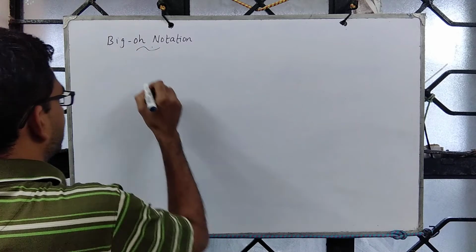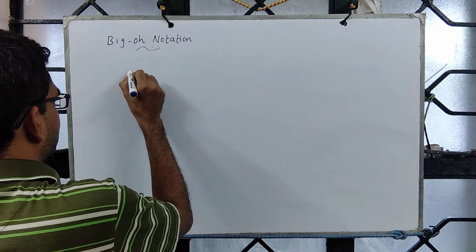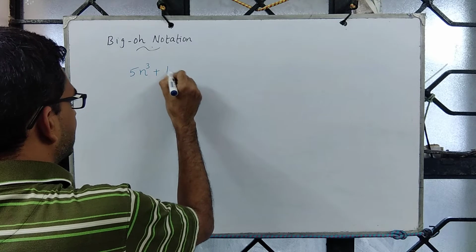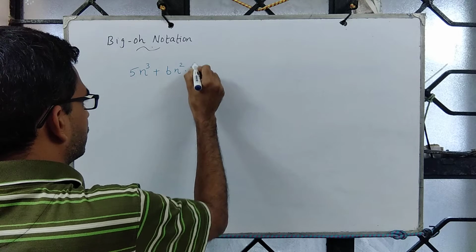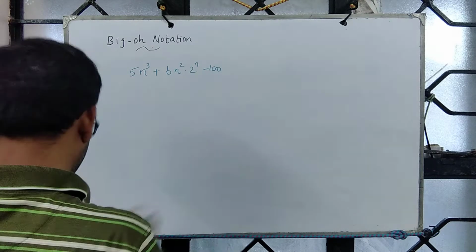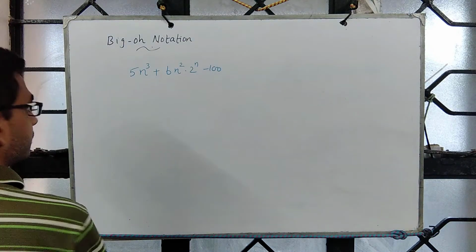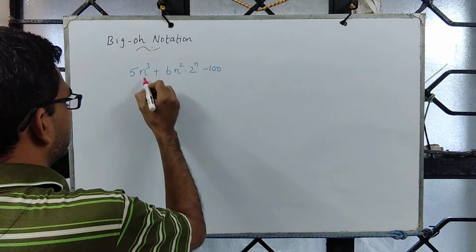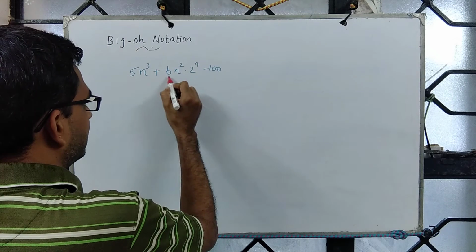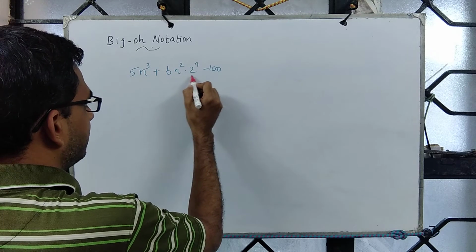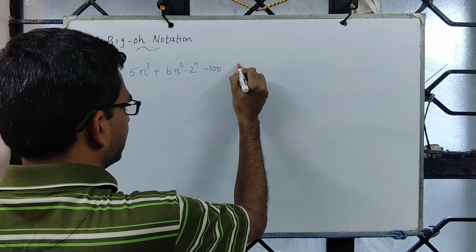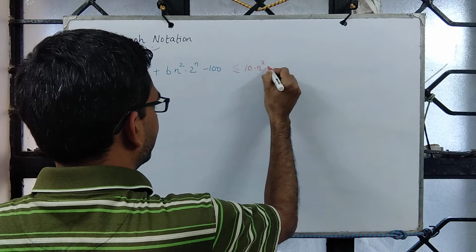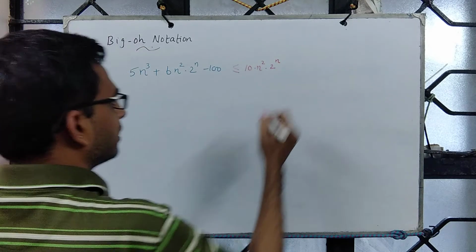So asymptotic functions of this form, say 5n cube plus 6 times n square times 2 power n, say minus 100. So we see that the leading term over here is not cubic. This one involves a quadratic term and an exponential term. So we see that this is upper bounded by, say, 10 times n square times 2 power n.